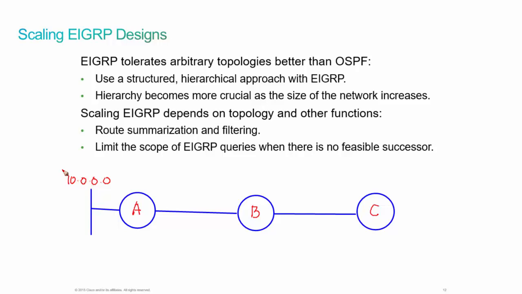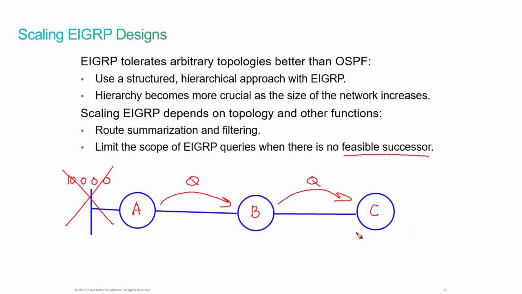Now, if for some reason A loses this network, now the process is first we look to see if we have a feasible successor. So remember, the concept with EIGRP is that if we have a feasible successor in our topology table, then we go ahead and use it immediately when the successor route is no longer reachable. But since we don't have a feasible successor in this example, router A is going to send a query over to router B. Now, router B is not going to reply back to A yet, but rather he's going to query router C.